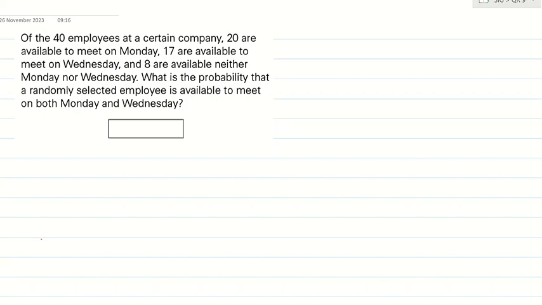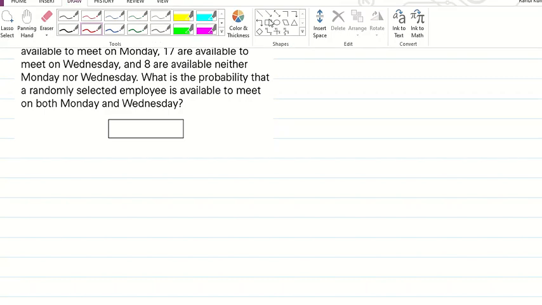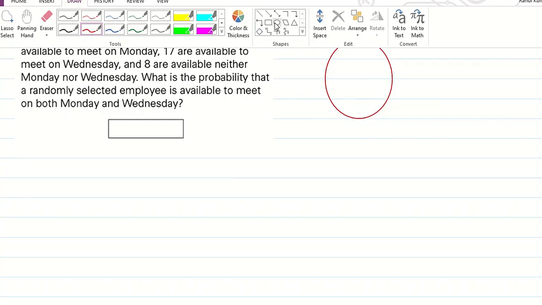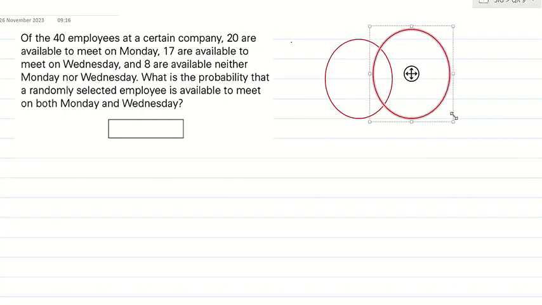There are two sets here, so if you draw these two sets, it is easier to understand. One set I'll draw here, and the other set here. The first set indicates the employees meeting on Monday, and the second set the employees meeting on Wednesday.